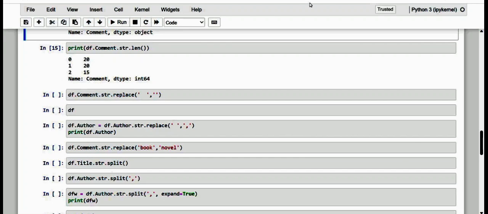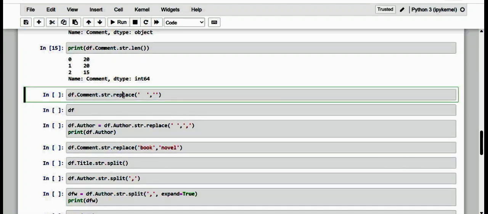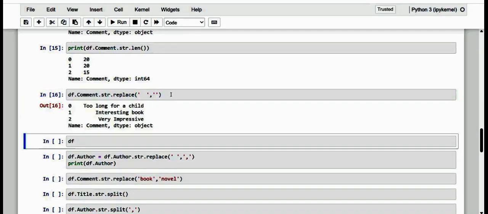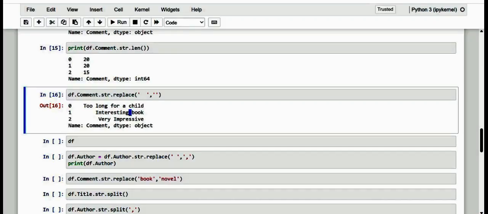So here, kindly see, we are going to replace the 2 consecutive spaces. I'm just going to replace it with no characters. Nothing is there. Okay, so let me execute it and check with the data frame. From the result obtained, we can see that the space between the words has also been corrected.